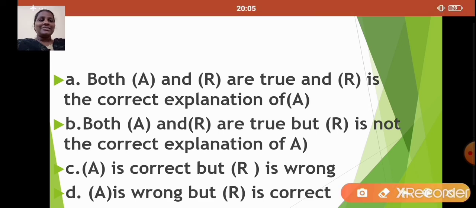Yes, students, which one is correct? Yes, option B. Both assertion and reason are true, but reason is not the correct explanation of assertion. Very good, students.